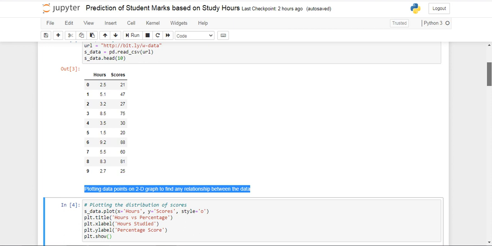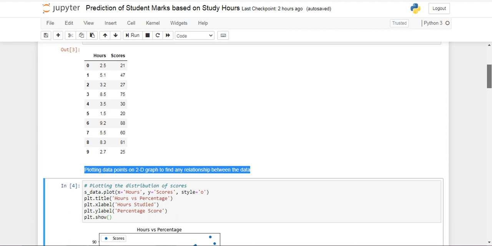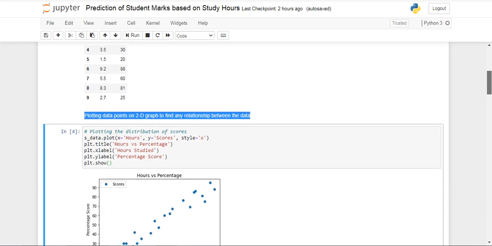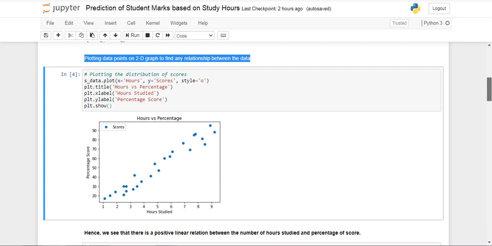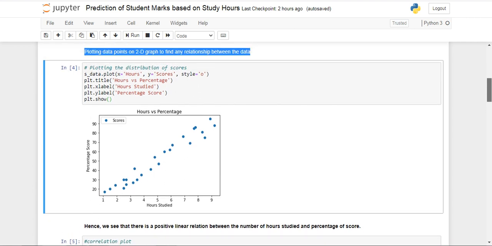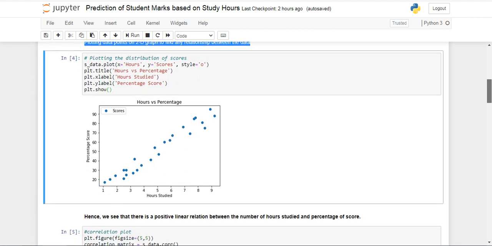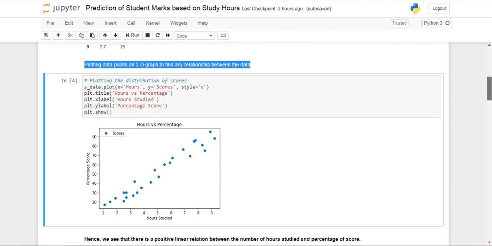For plotting the distribution of scores, we have s_data.plot with x as hours, y as scores, style 'o'. For that, we need a title. For the title, we place hours versus percentage score. The x label is hours studied, and the y label is percentage score. Following which, we get the result as a graph presented in dot format.